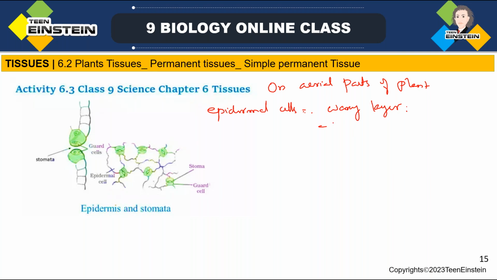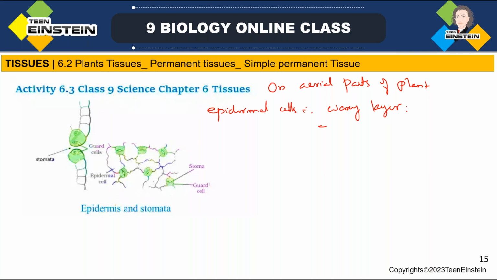Then it is preventing mechanical injury, and fungi and some parasites that need to go inside, this layer won't allow such organisms to enter the plant body.